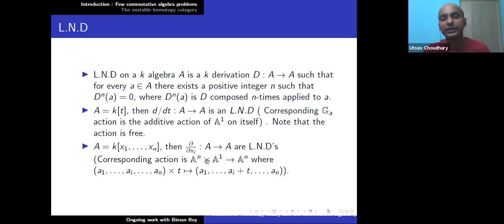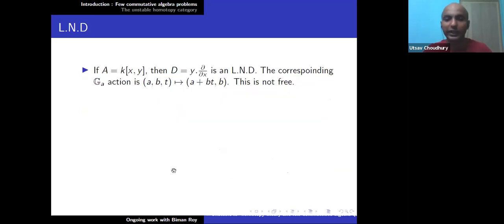The corresponding action is on A^n × A1 to A^n, where I take this tuple and t, and the action is that only the ith component gets t added and all the other components remain the same. Of course this action is also free, and you can verify that ∂xi of xi is 1. So an LND with a slice means that the corresponding G action is free. So these two things are equivalent.